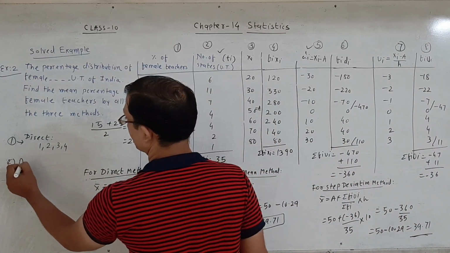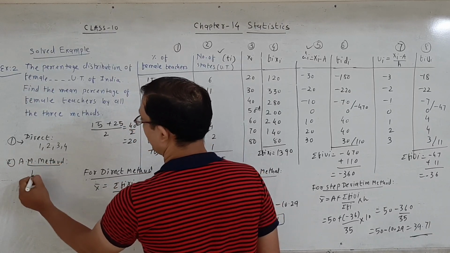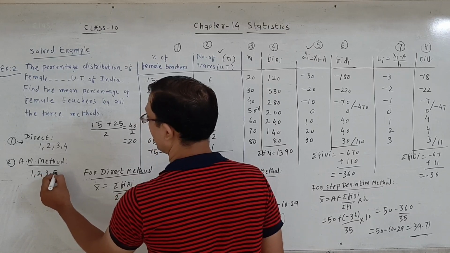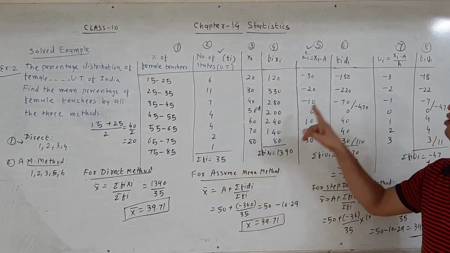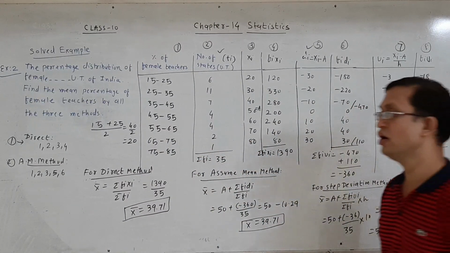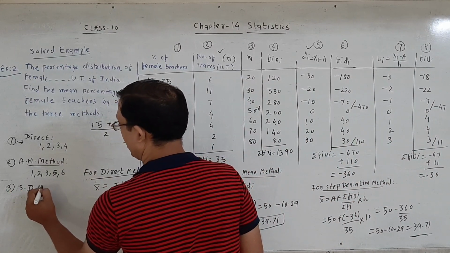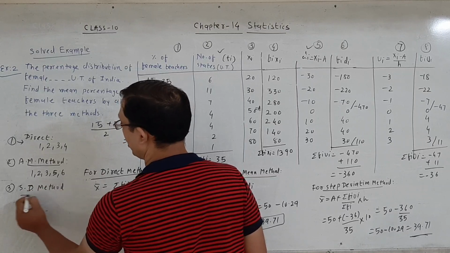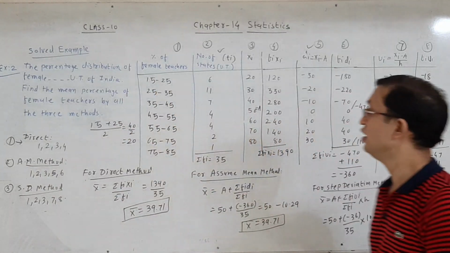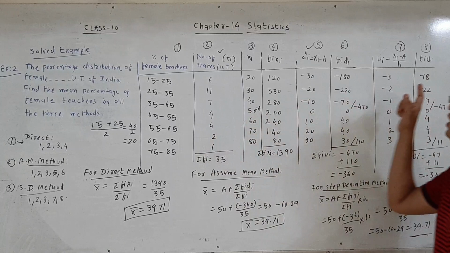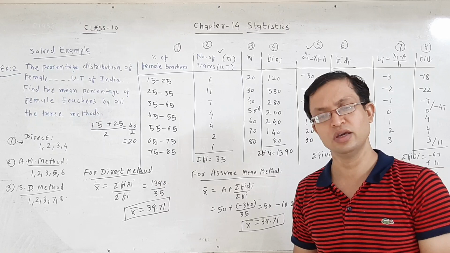If to solve by assumed mean method, construct tables 1, 2, 3, 5 and 6. To construct, 1 and 2 are already given. 3rd number table, 5th and 6th number table we draw, and last third method, step deviation method, SDM method in short, to construct 1, 2, 3, 7 and 8 number table. First table, second table, third table, 7 and 8 table to draw and to find out the question. Okay, thank you friends.